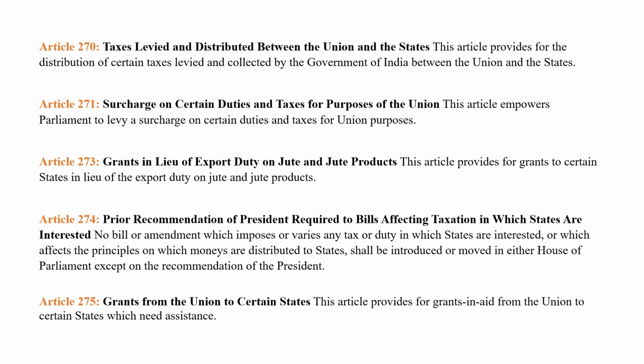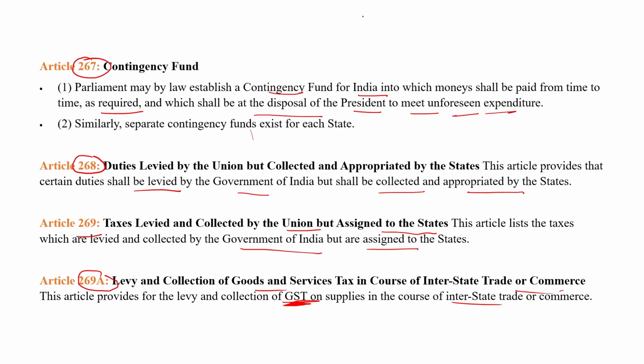Clear? So in this slide we have discussed the contingency fund of India, under Article 267. What is the contingency fund? It is an emergency fund through which the president and governor have the power to operate. They can withdraw money during the time of emergency.